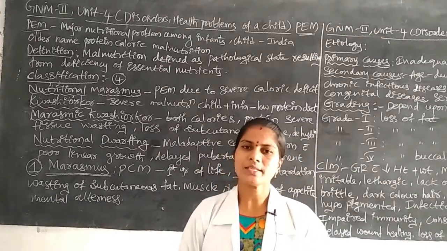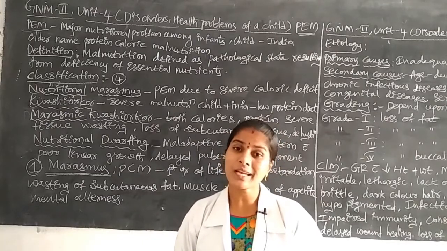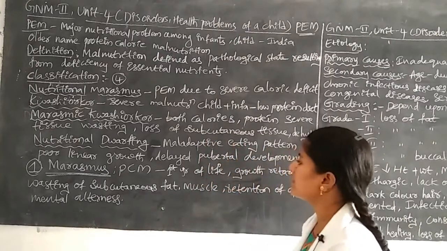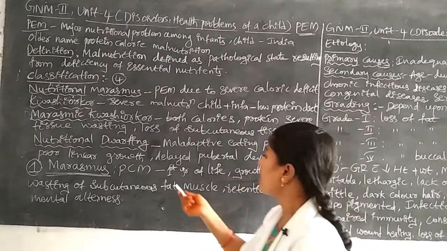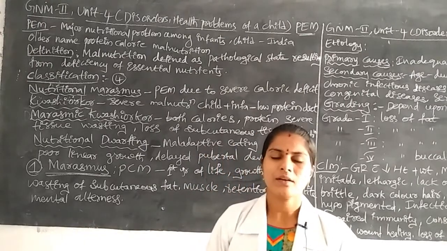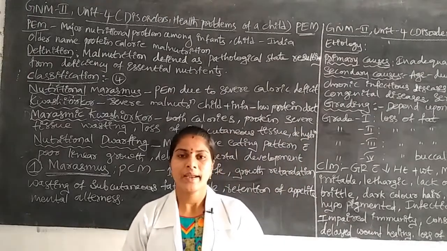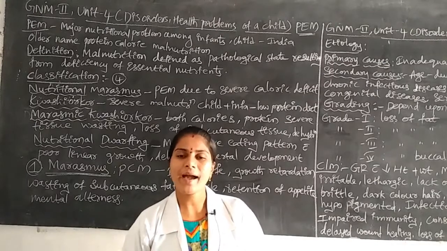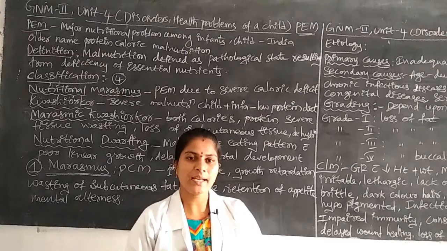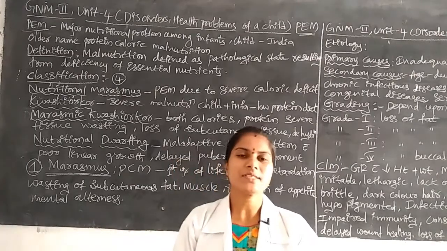PEM means protein energy malnutrition, PCM means protein caloric malnutrition. In these disorders it mainly comes in the first year of life, in children from the first month to 12 months of age.